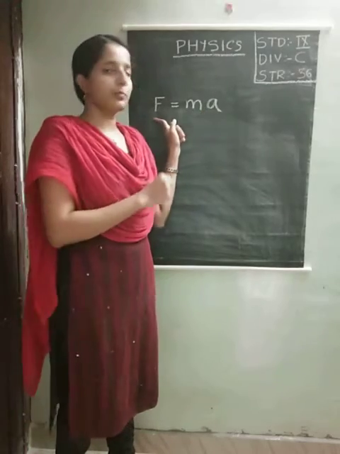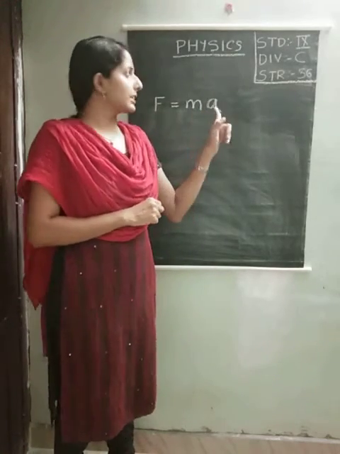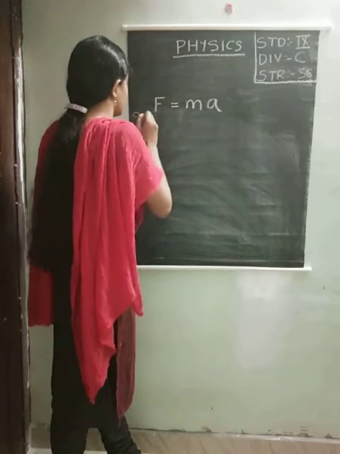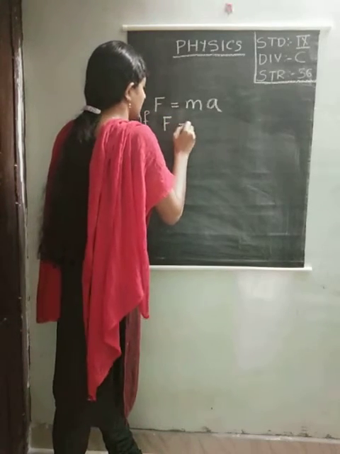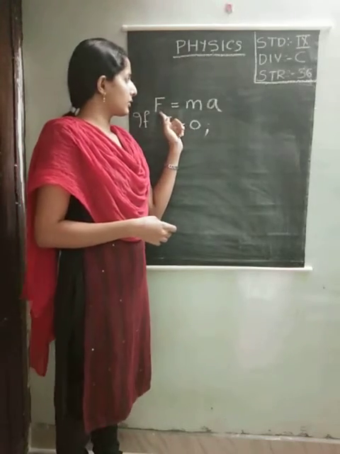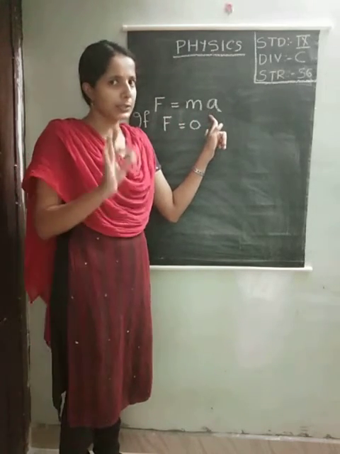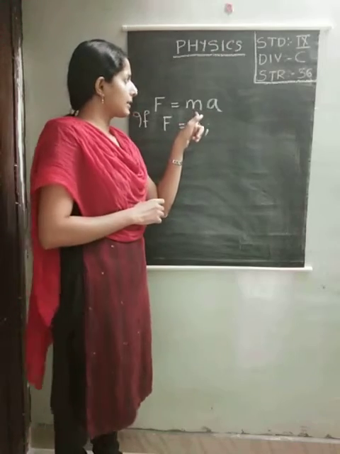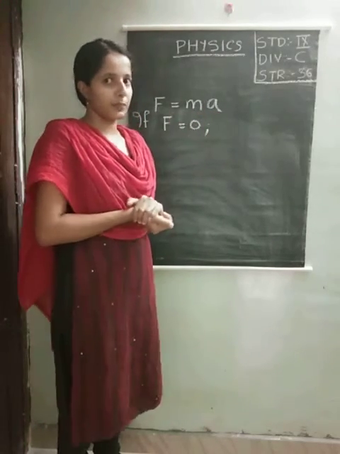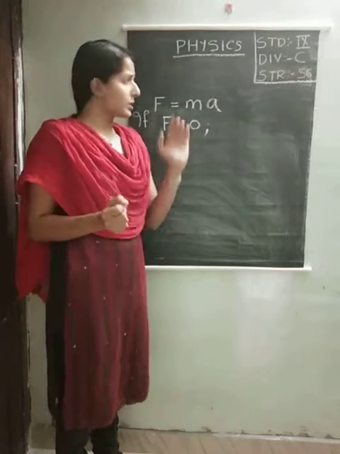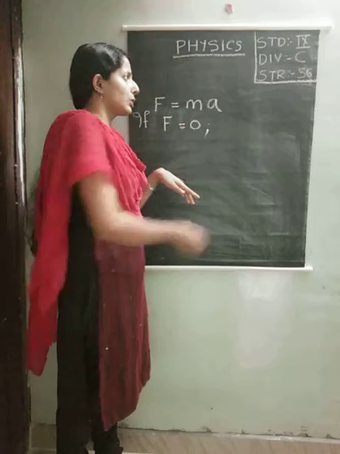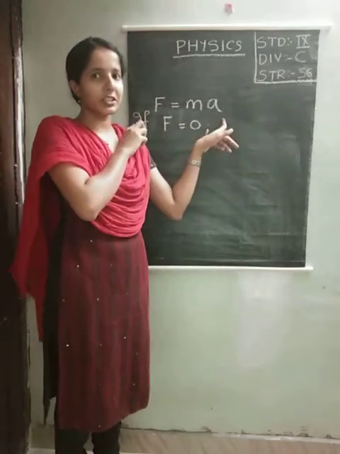I am going to make this force 0. So you should tell me what will be the value of acceleration. If F is equal to 0, that is, if the LHS of the equation is 0, then obviously RHS should also be 0, isn't it? That is, either mass should be 0 or acceleration should be 0 or both can be 0. But is there any chance for the mass of any object to be 0 in normal case? No. So the only possibility is that acceleration should be 0.